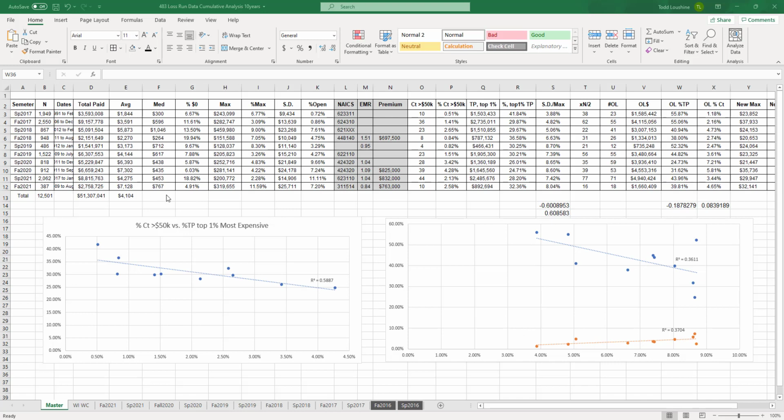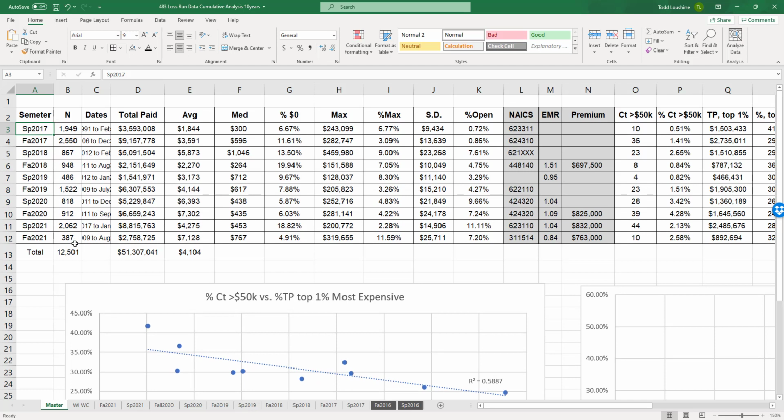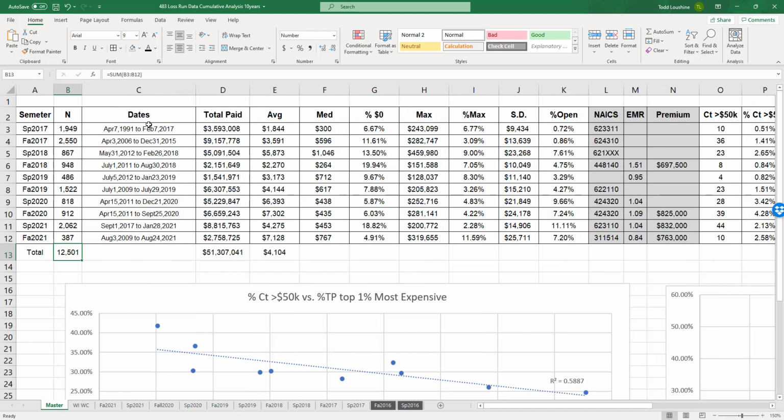I dug up out of my archives the last 5 years of data sets used for this course. You can see here, I've got the semesters over here on the right. I'll try to zoom in a little bit. There'll be a lot of moving around. From spring of 17 until fall of 2021, where we are, I've got the total number of claims. The total number over those 5 years is a little over 12,000. I have the dates covered in all of them.